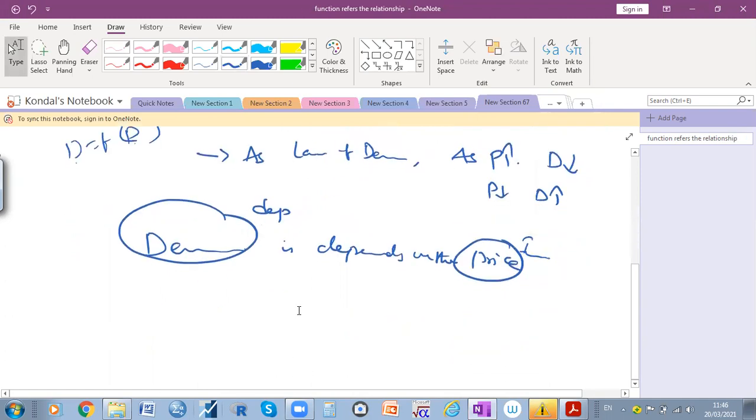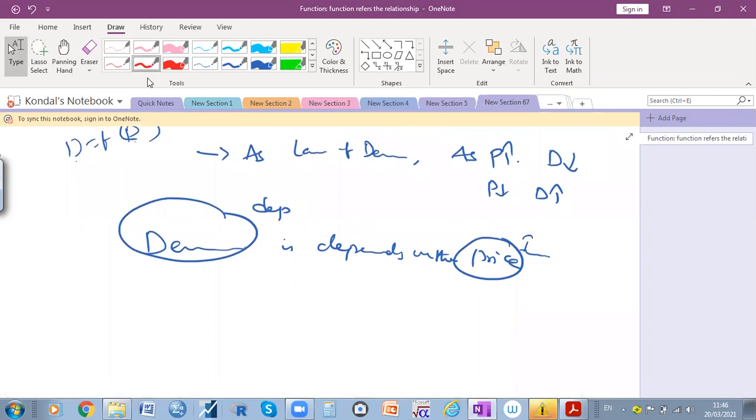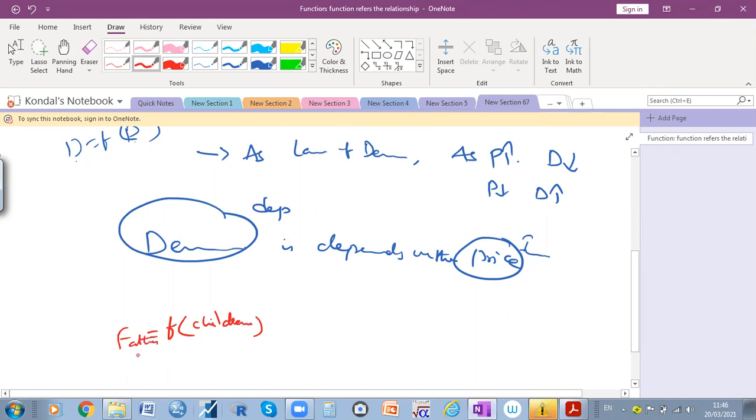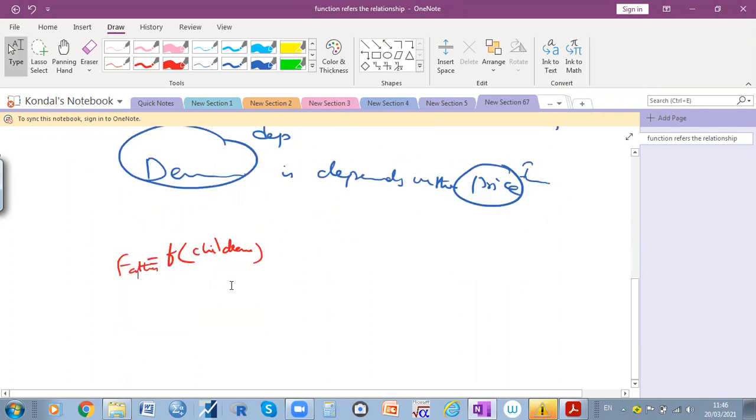For example, if I write an equation, see, here F is called father. Here F is nothing but the function, and these are the children. So I think your father depends on you, or you are depending on your father.